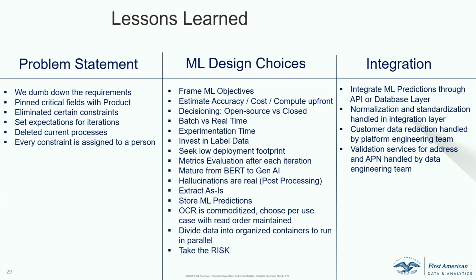We talked highly about the integration. Even though we're talking ML, we have quite robust pipelines that go with the integration platforms, all the way from data acquisition to the ML process to post-processing to going to product and customer. We have to integrate all these processes. Some of the things we learned: as we transitioned from real-time to batch, there is a set of steps in real-time that we missed when we started implementing the batch. We have to make sure address standardization happens. There is validation for the names, and validation for the dates, normal age. So we had to put all those things in as part of the lessons learned.